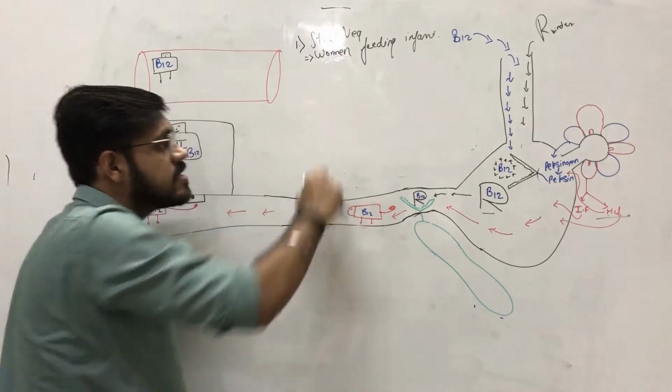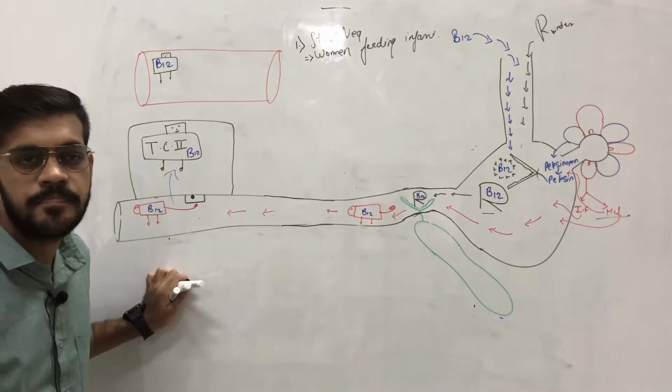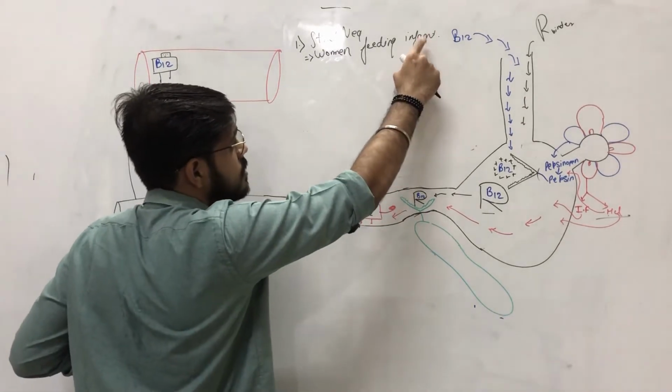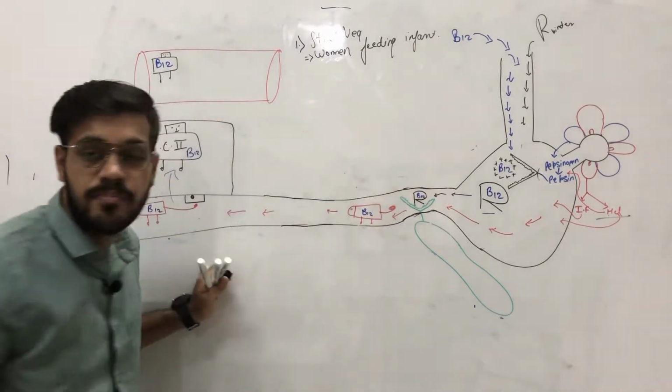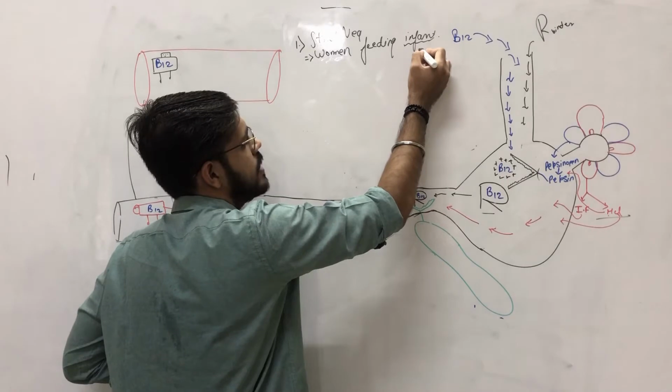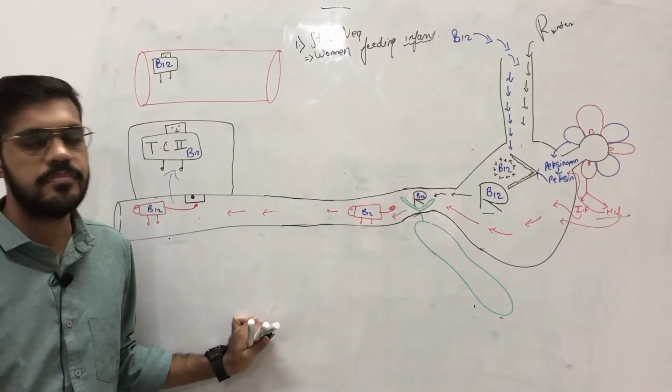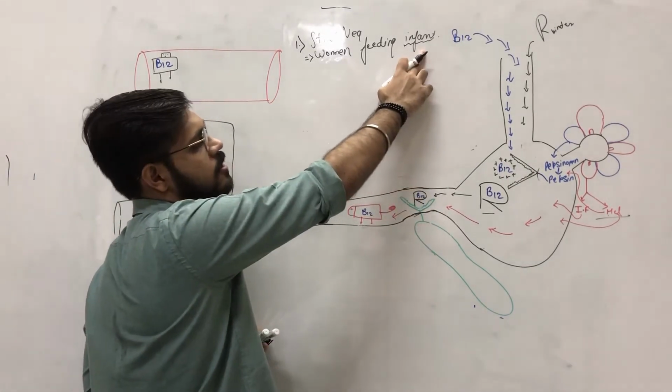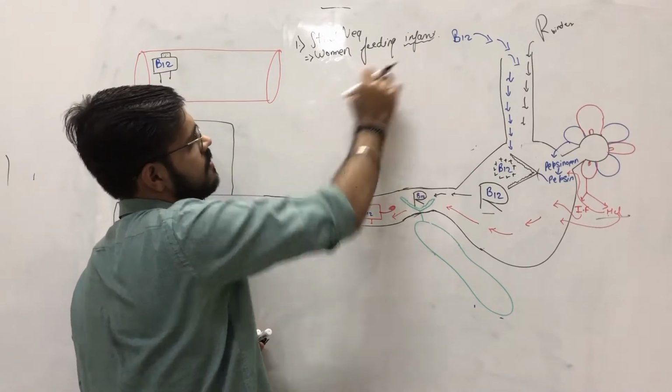And if this woman is developing a B12 deficiency, then the infant which is being fed on his mother's milk will also develop a B12 deficiency.